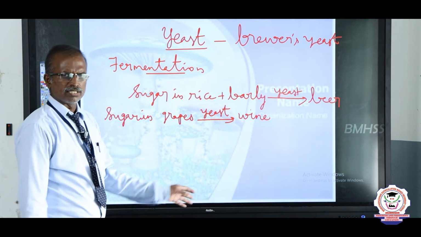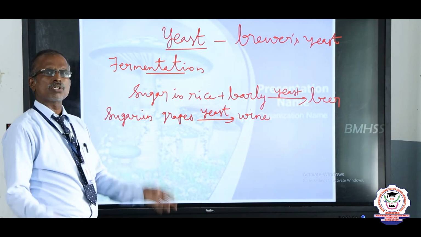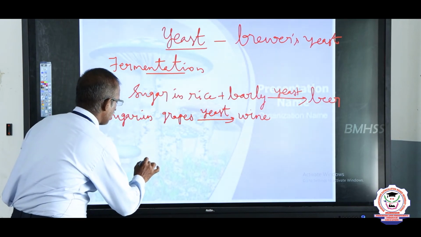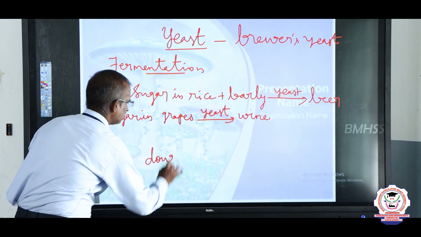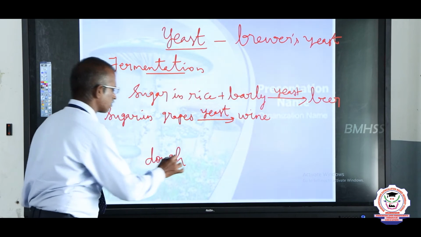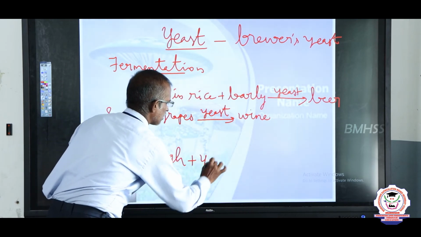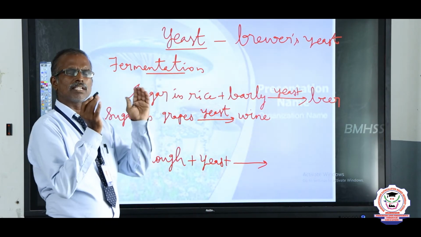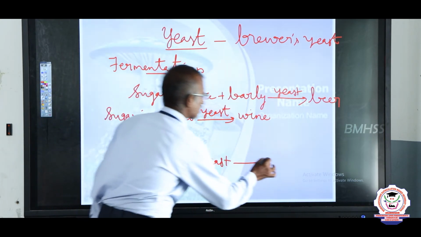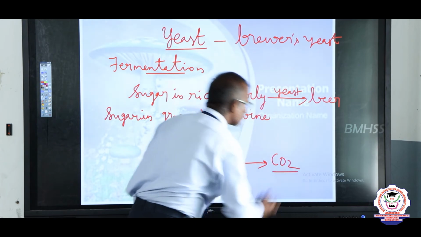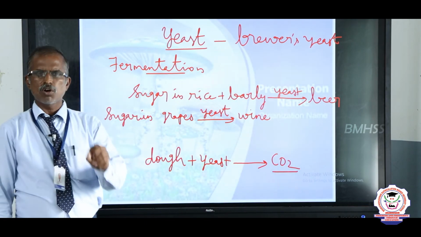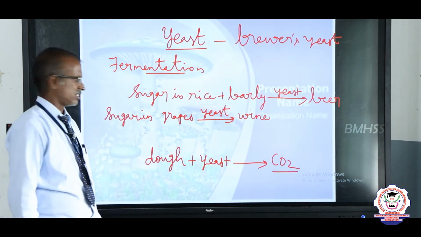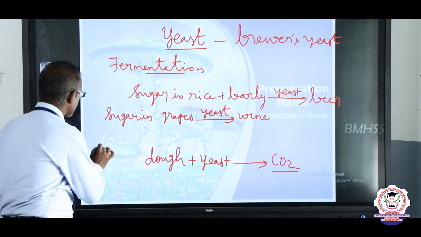In some cases the same yeast is also used in bakery industries, on raw dough. What is meant by dough? This is nothing but roti flour. When yeast is added, it ferments and produces many bubbles of carbon dioxide. This makes the bread very soft, porous, thin and delicious. This is called the bakery industry.